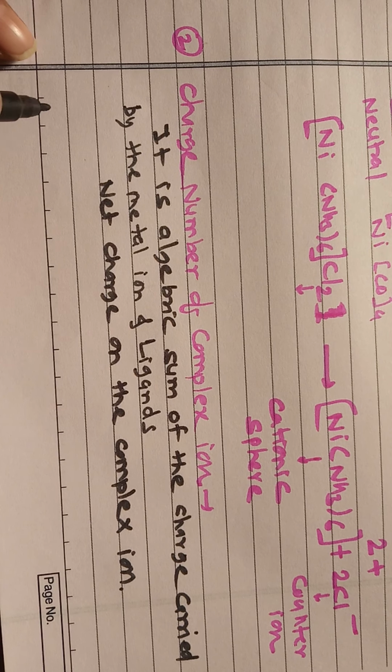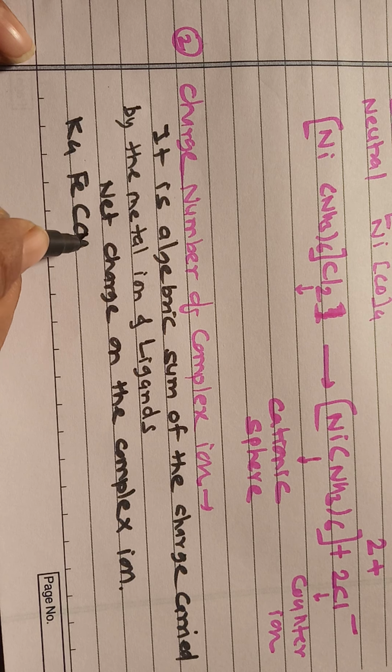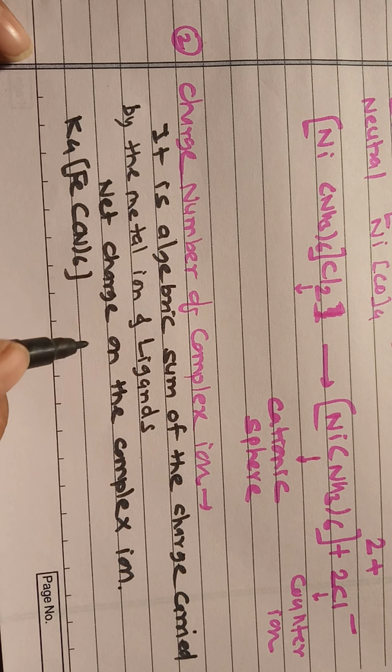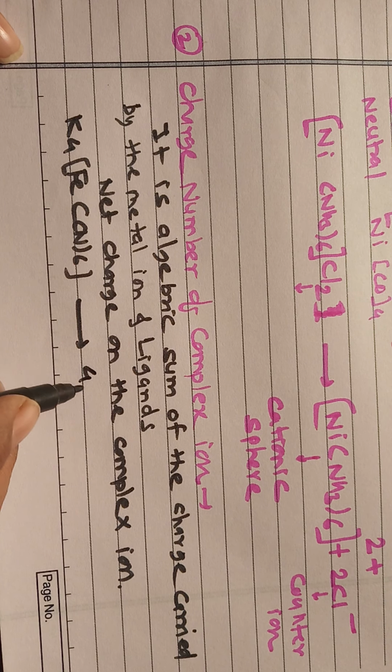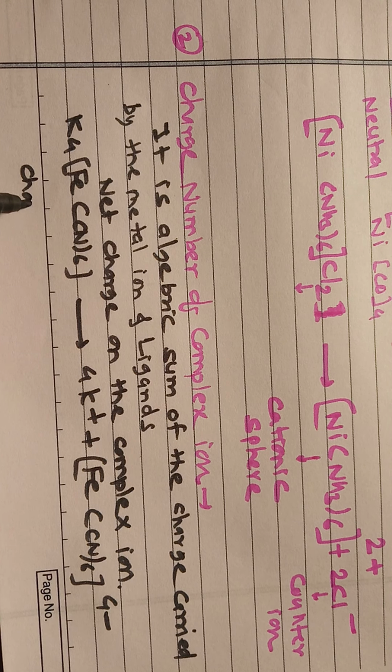For example, in K4[Fe(CN)6], the same example I consider, when it is dissociated it gives 4K plus and [Fe(CN)6] minus 4. So the charge number here is minus 4.